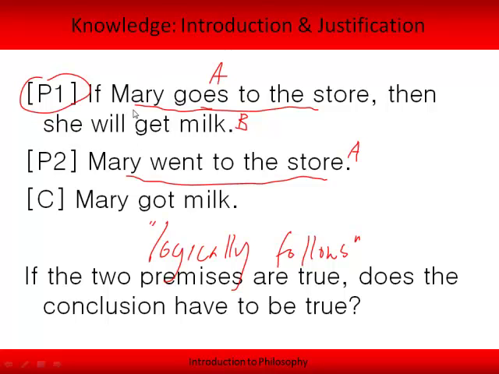So the structure of our premises is if A then B, and then A, and our conclusion, you'll notice, is, again, except for a change in tense, B. So any argument that has this structure, if A then B for premise 1, premise 2 is A, and the conclusion is B, any argument that has that structure is one where the conclusion logically follows from the premises, or one where if the premises are true, then the conclusion is guaranteed to be true.